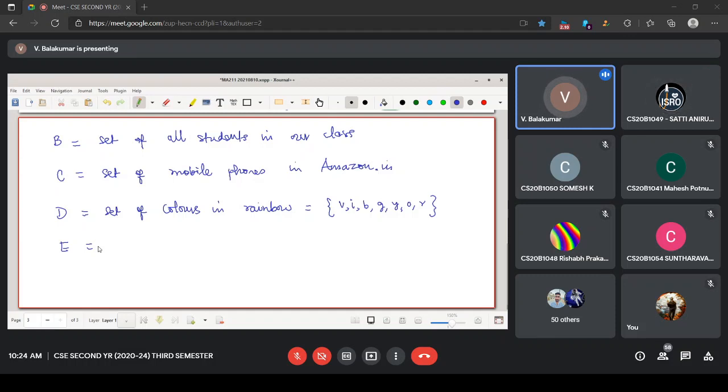Try something, whatever it is. Set of applications in phone. Okay. So set of apps, let me write that word. Apps in whose phone? That should be defined properly. Set of apps in. Okay, I hope you understand. Then A, B, C, D, E, F. Any other example?